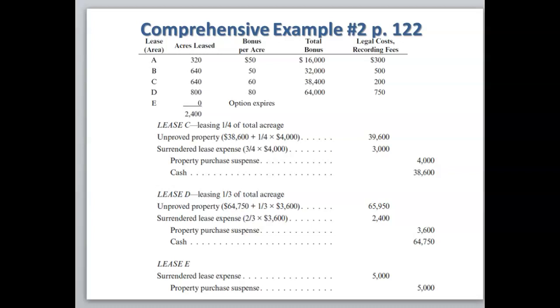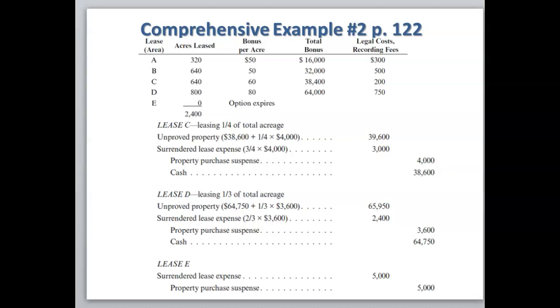The remainder of the property purchase expense, 2/3 times the 3,600, is going to be recorded, 2,400 to surrendered lease expense. We're going to credit the property purchase expense for the 3,600 to zero that account out. And we're going to pay the difference, the amount that we owe of 64,750.